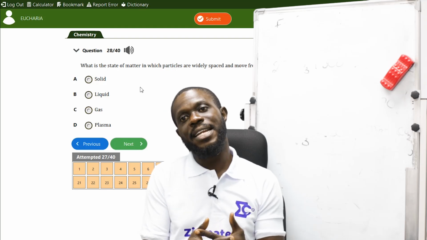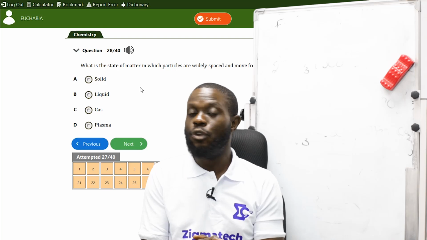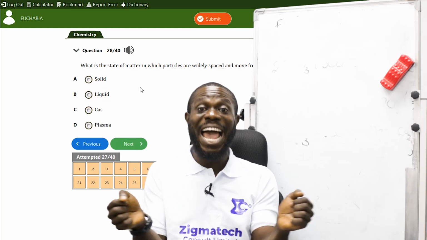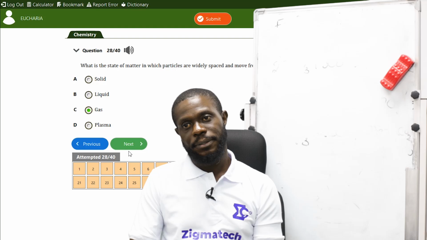Liquids are loosely bound, while gases have no cohesive force, so they are bound to move anyhow they like. They are not being held by anything. So the correct answer is C.